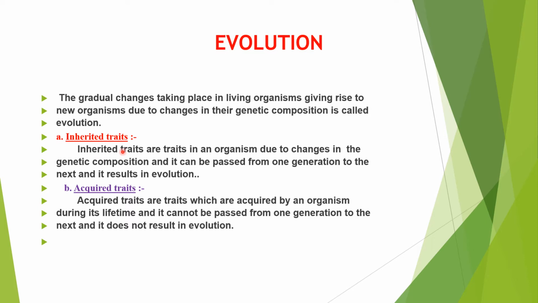Traits that are inherited from parents to offspring, I mean hair color, eye color, body type, height, etc. Some diseases are also examples of inherited traits, as some diseases are inherited from parents to children.